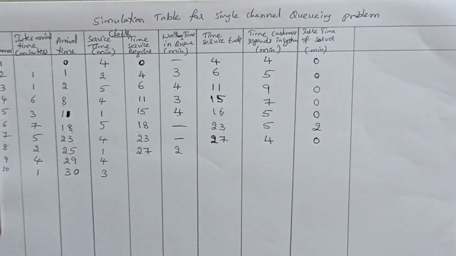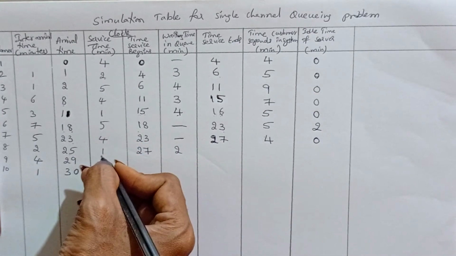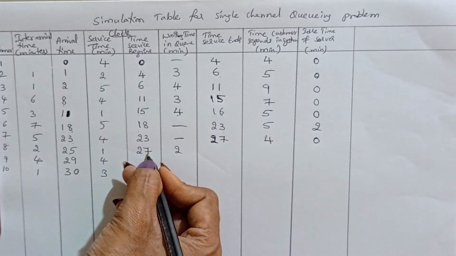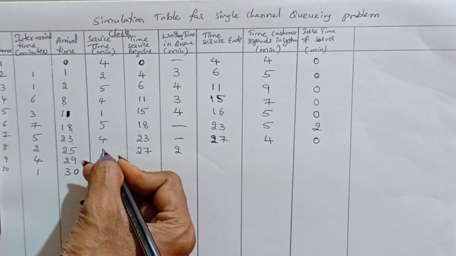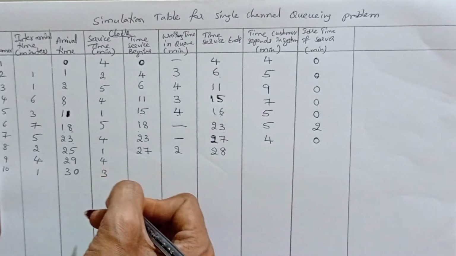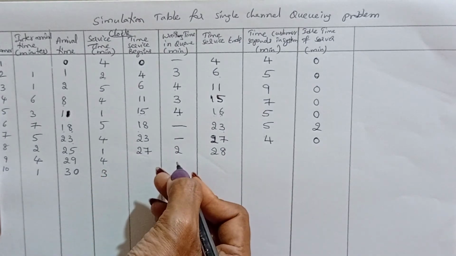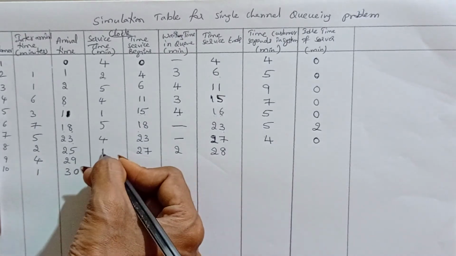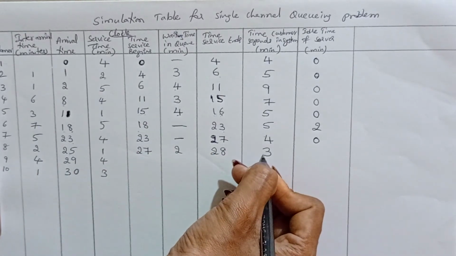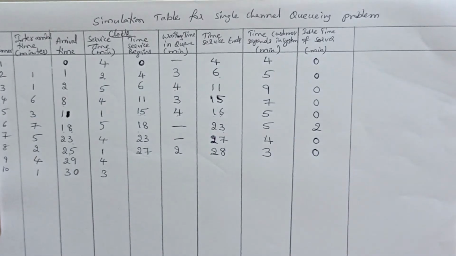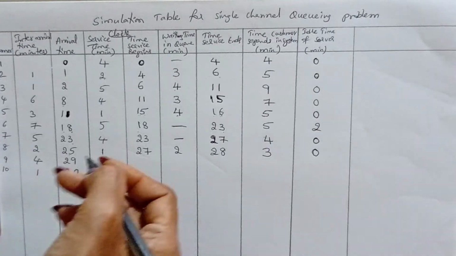That customer is waiting in a queue and needs 1 minute of service. So at 27 minutes he will get the service and complete within 1 minute, so at 28 minutes completing the services. Now the total time is 2 minutes waiting plus 1 minute service, 3 minutes. And the server idle time is 0.